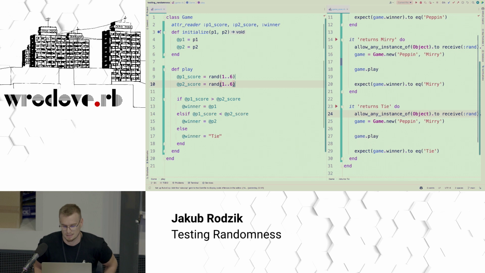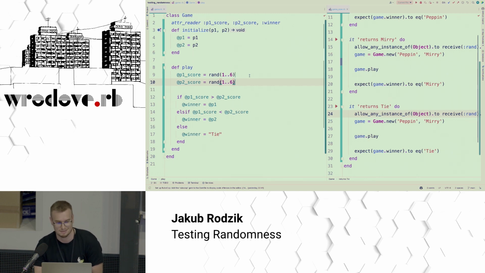The other thing is that he notices that although the game looks like we should roll a dice and then compare scores, select a winner, we don't actually have a dice anywhere here in the code. So those lines 9 and 10 should be represented a bit better. Maybe we should even introduce an abstraction here, something that we can call a dice.